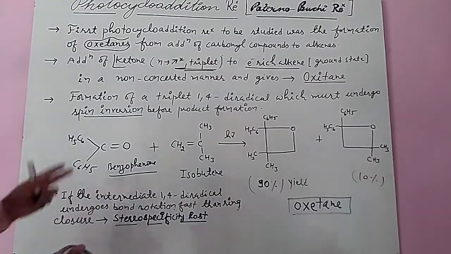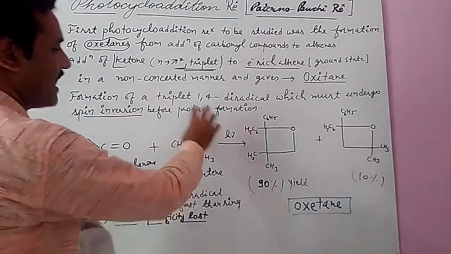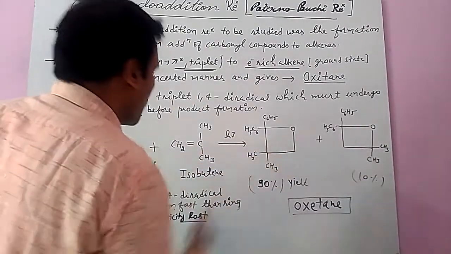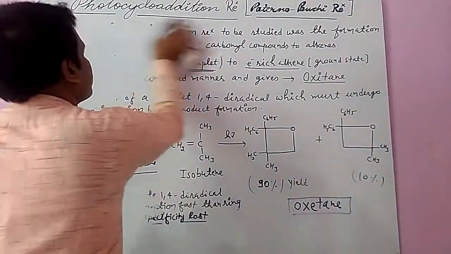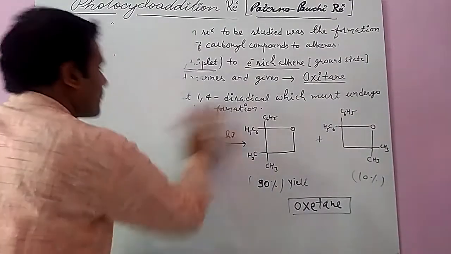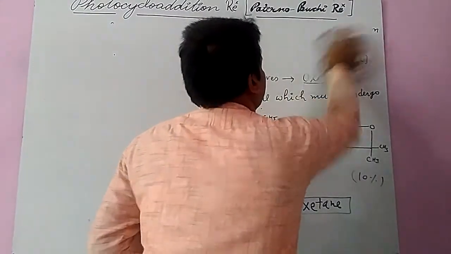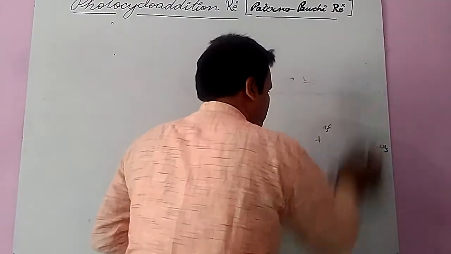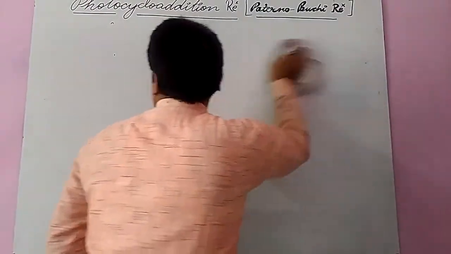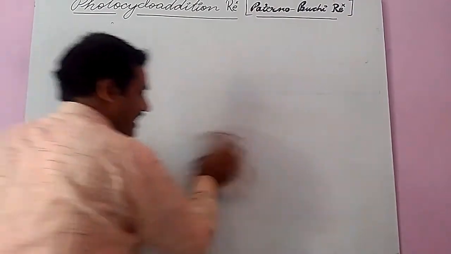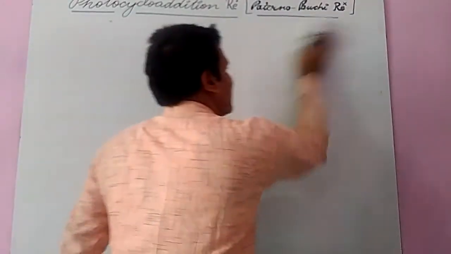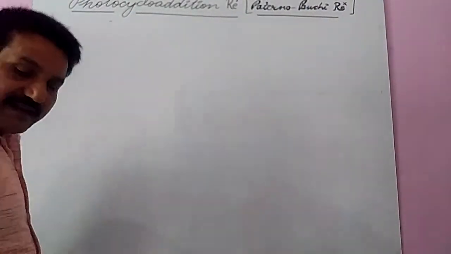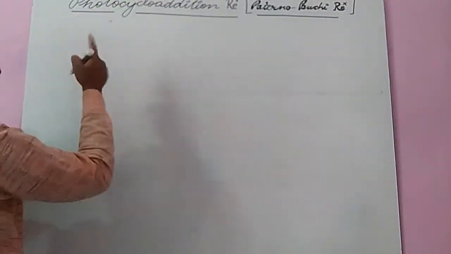I will now discuss the mechanism of how benzophenone and isobutene convert into the oxetane in the presence of light. This is an example of a carbonyl compound adding to an electron-rich alkene, through 1,4 diradical formation, then spin inversion, and then product formation. In the first step, the pattern is first the excited state, then singlet, then triplet.